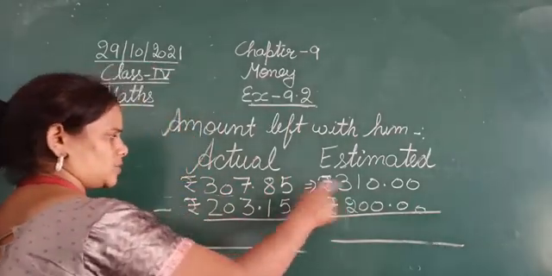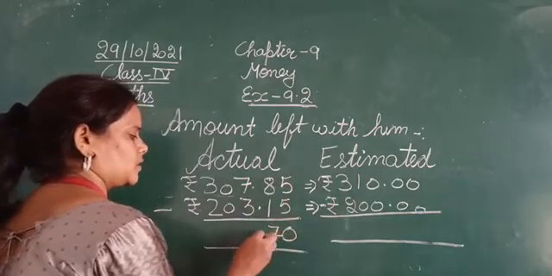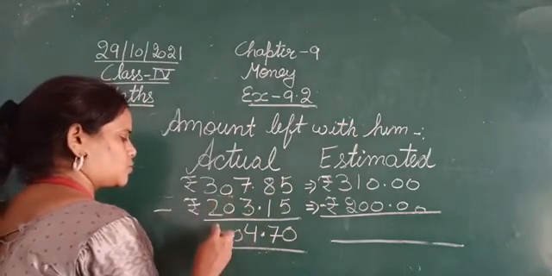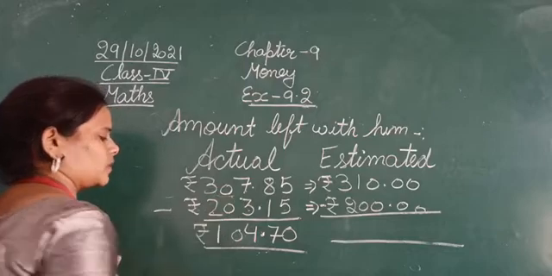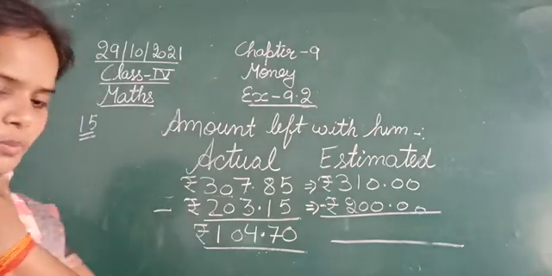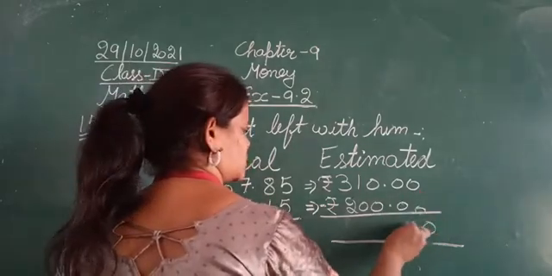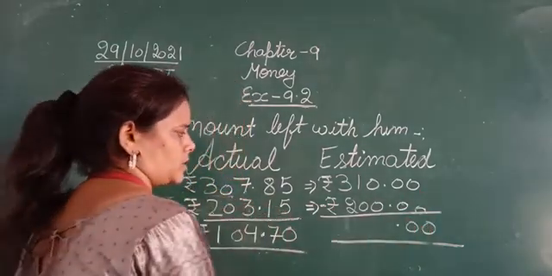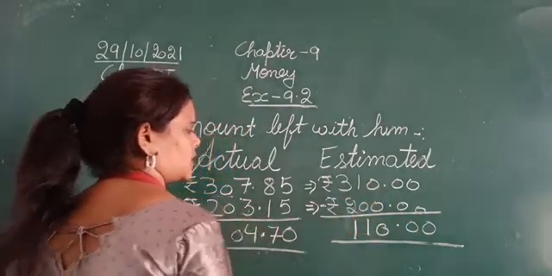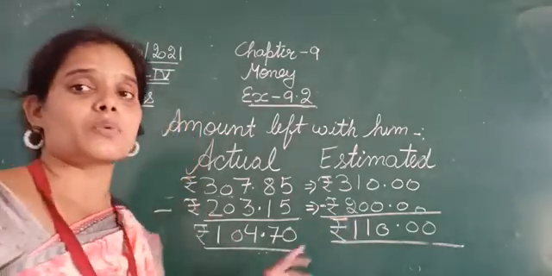Okay, so this is the actual. So 5 minus 5 is 0, 8 minus 1 is 7, 7 minus 3 is 4, 0 minus 0 is 0, 3 minus 2 is 1. That is 104 rupees and 70 paisa. Now subtract the estimated: 0 minus 0 is 0, 1 minus 0 is 1, and 3 minus 2 is 1. So the actual balance left with him is 104 rupees and 70 paisa, whereas the estimated balance